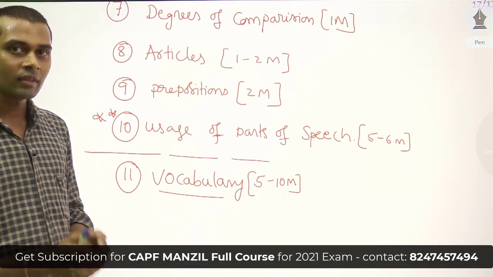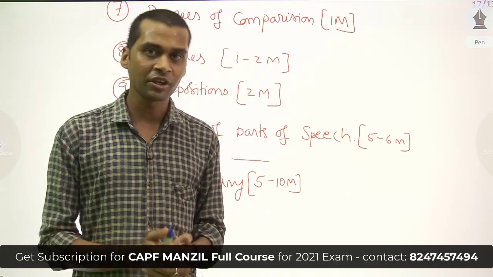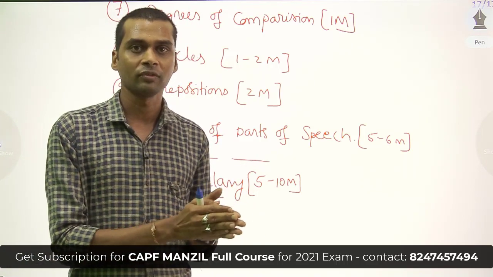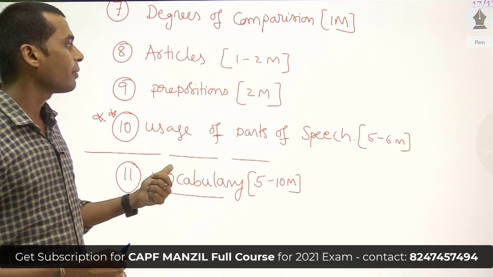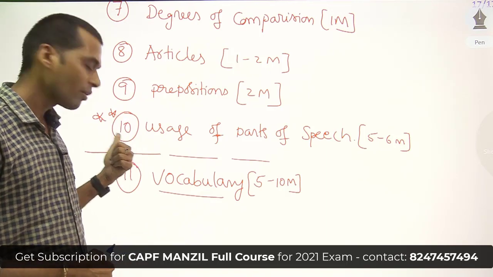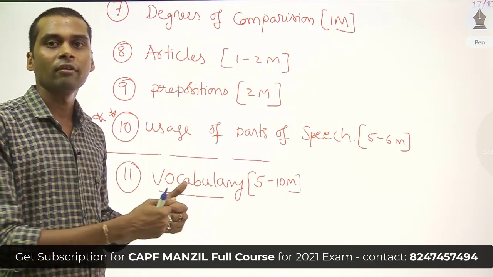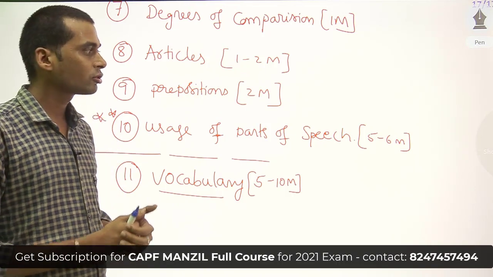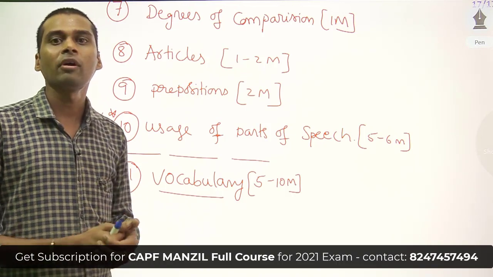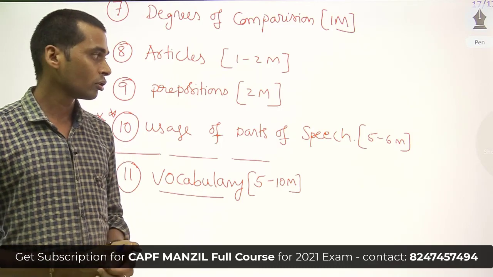Apart from this, we also have reading comprehension, which has a separate session. All the grammar topics are 1 to 10, and vocabulary is also included in the grammar part. All these topics will be covered in our coming classes. Okay, so thank you.